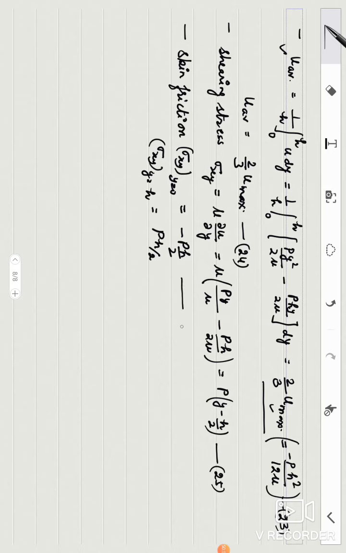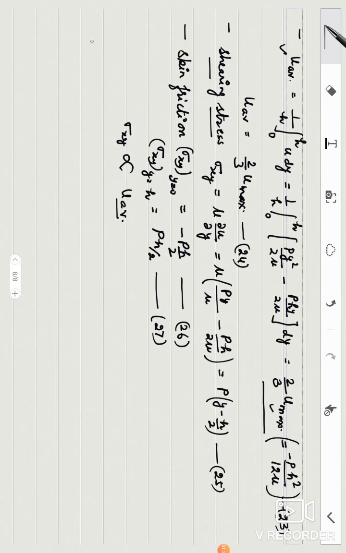So this is 26 and this is 27. You may be asked what is the relation between sigma xy and U average. Okay, so find yourself what the relation is. This relation will be asked between shearing stress and average velocity.